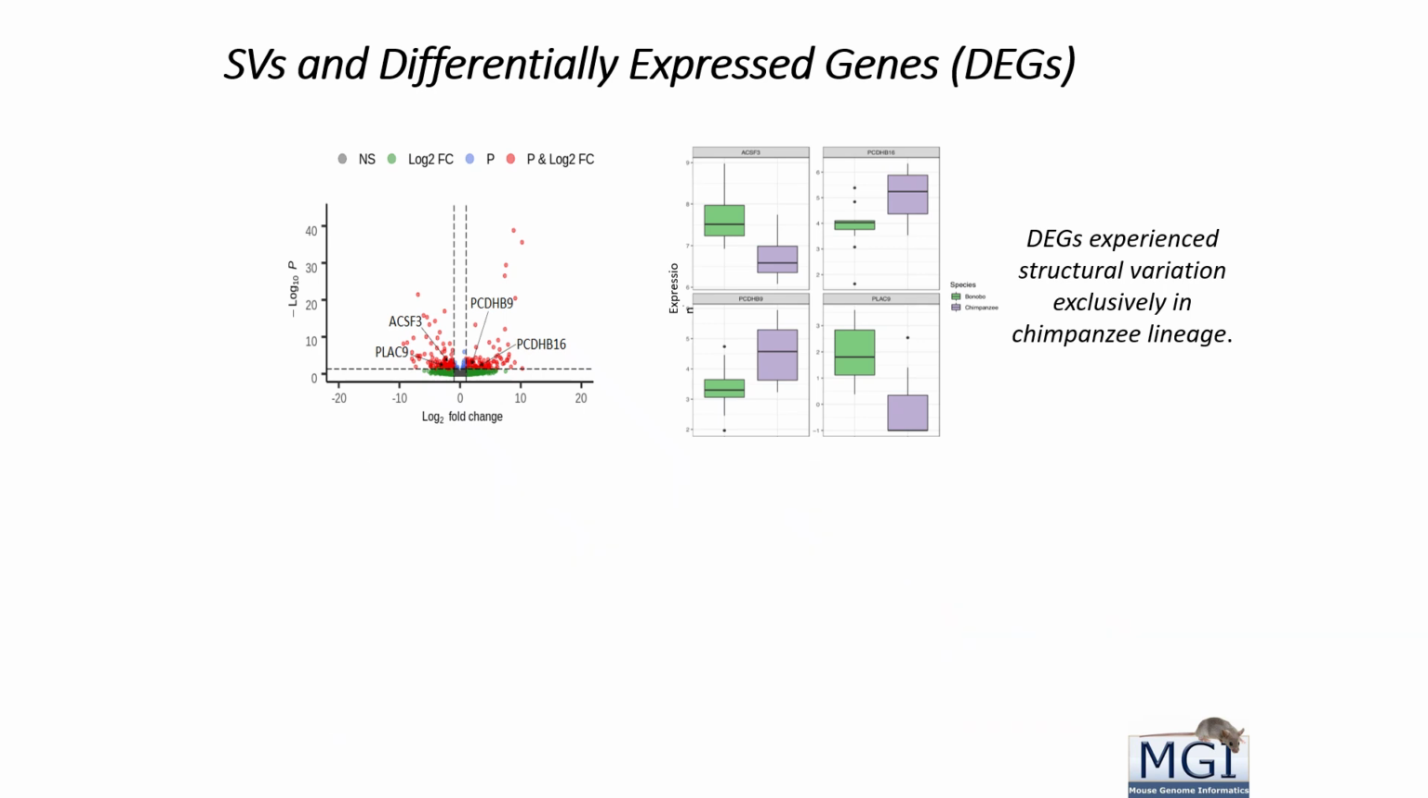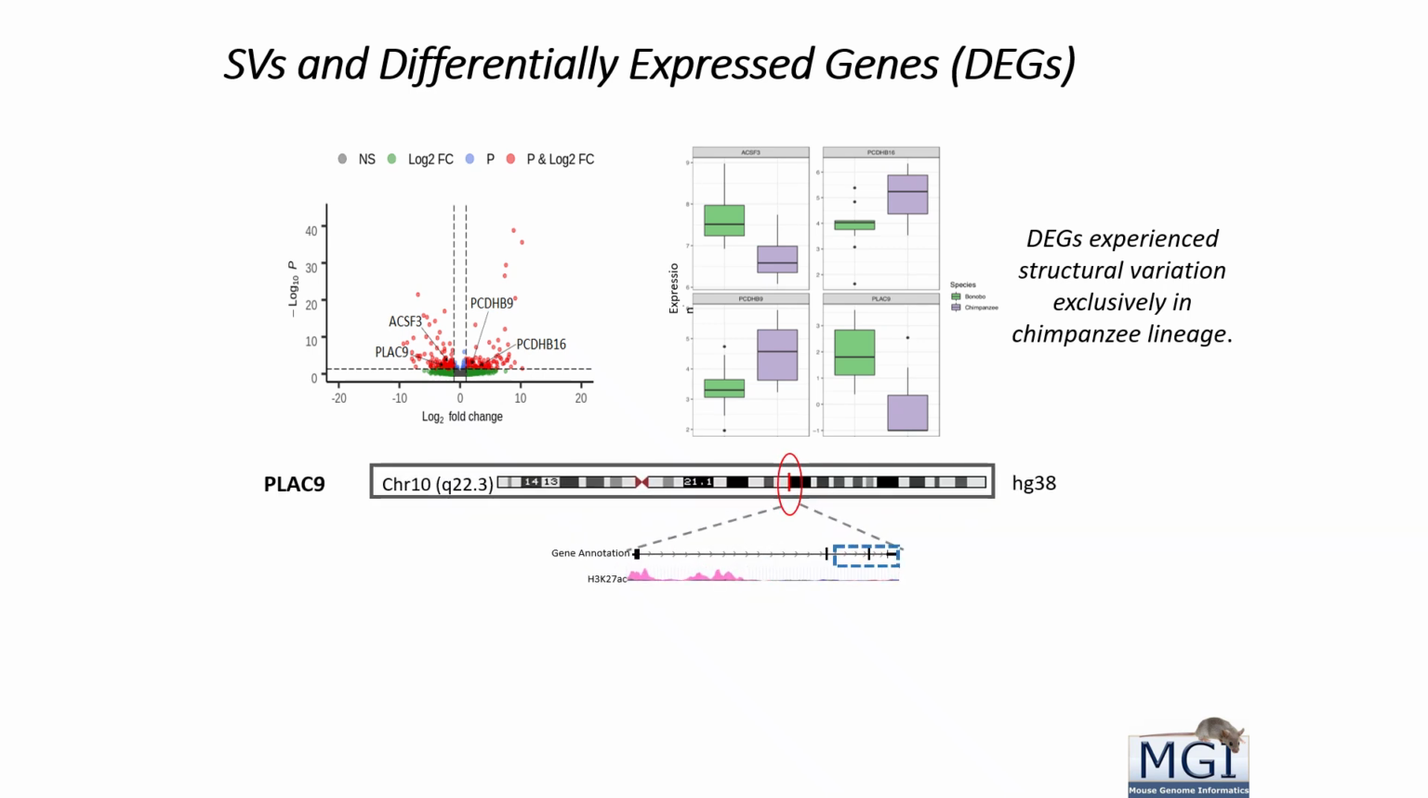We also did some differential expression analysis between the genes of bonobo and chimpanzees and found that there are 4 genes that were showing a differential expression pattern exclusively in the chimpanzee lineage. These were the genes that experienced structural variants in chimpanzees.